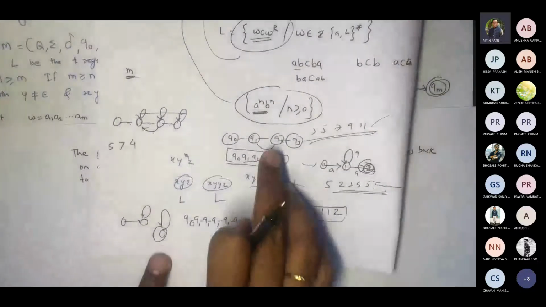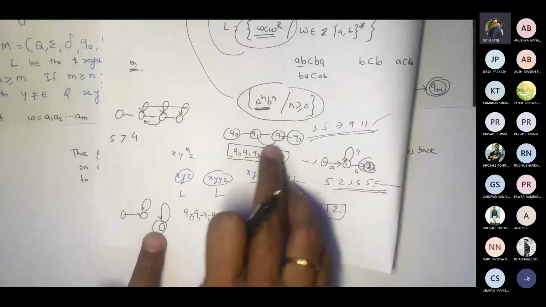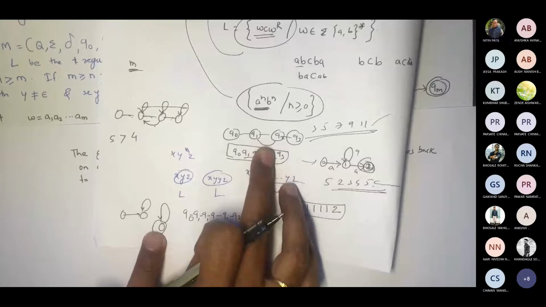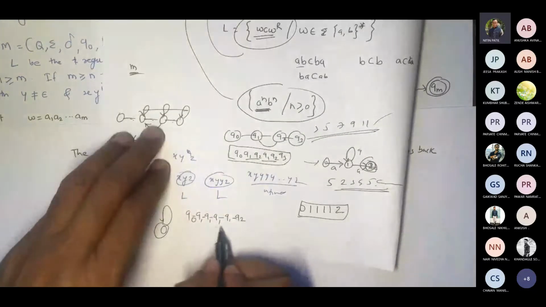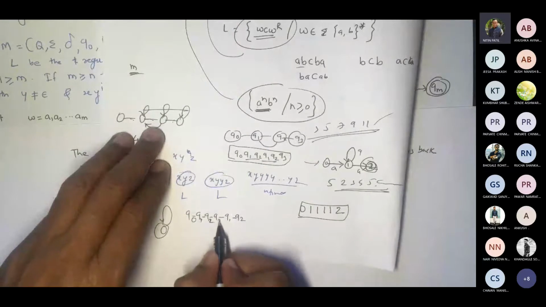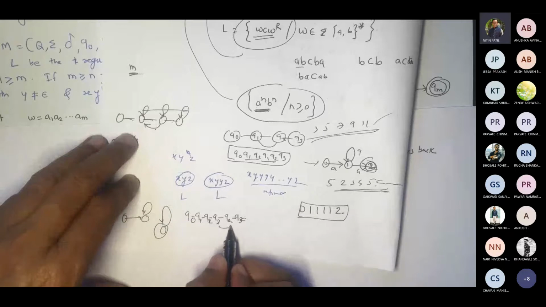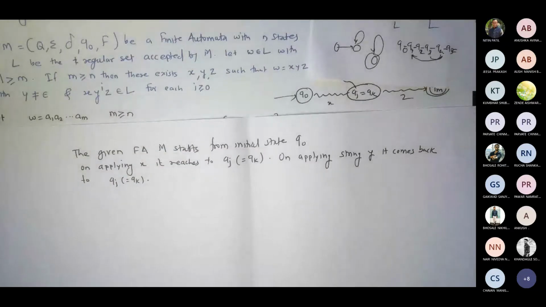It may not always be a loop. It could be like this as well. Though we say that it is a kind of loop, it could consist of more than one state. There can be 3 states involved too. We don't know. Say for example, with the assumption that these are the different states: Q1, Q2, Q3, Q4, Q5. So you can have this as well, from here to here. So it may have repetitions in this case. Correct? So we don't know how many states would be involved there.